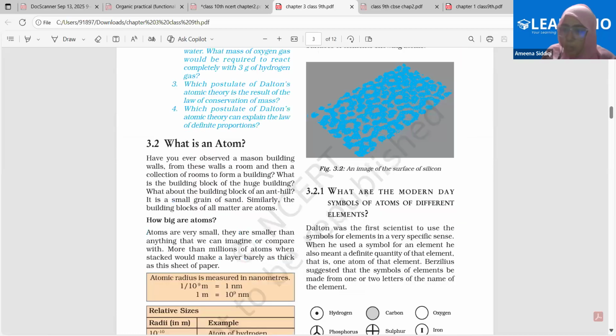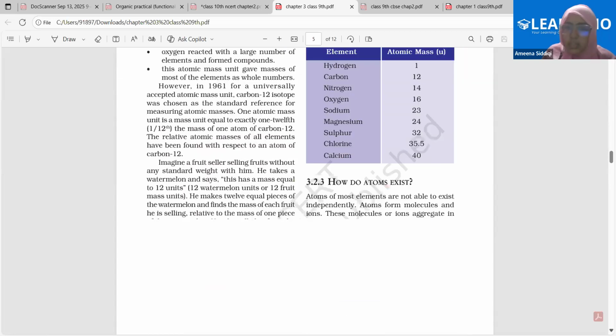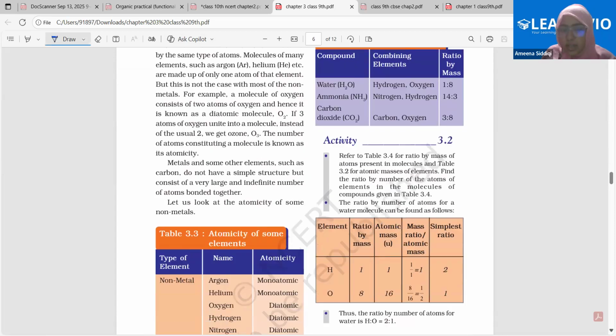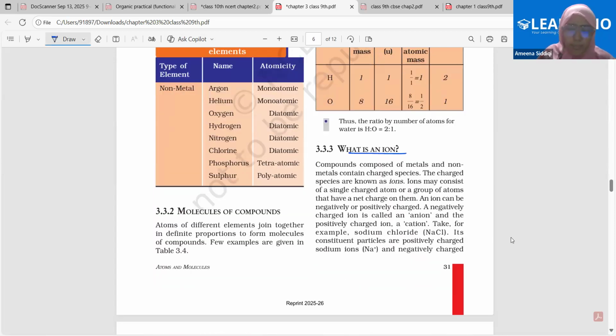Last class we discussed what an atom is, the modern-day symbols, and the atomic mass. Then we discussed how atoms exist. Molecule has been discussed, and atomicity was discussed. Iron was discussed. Was iron discussed, Umaima?